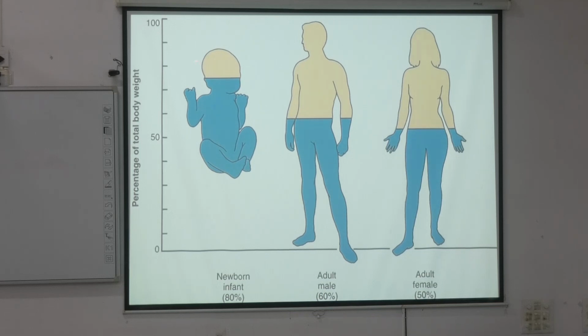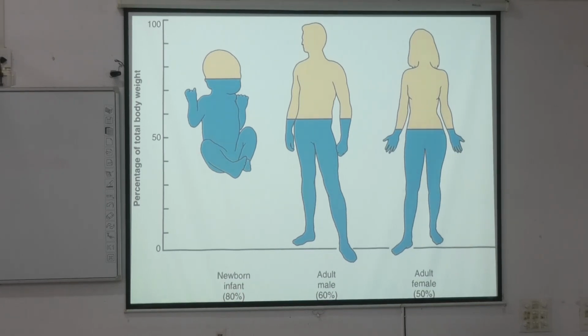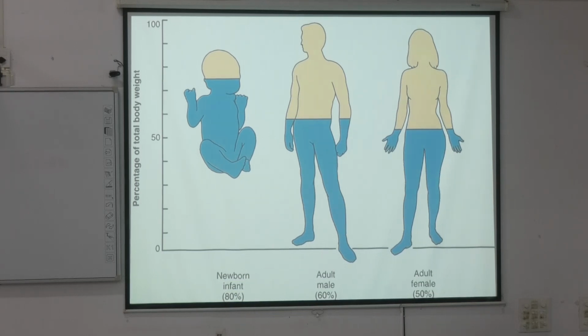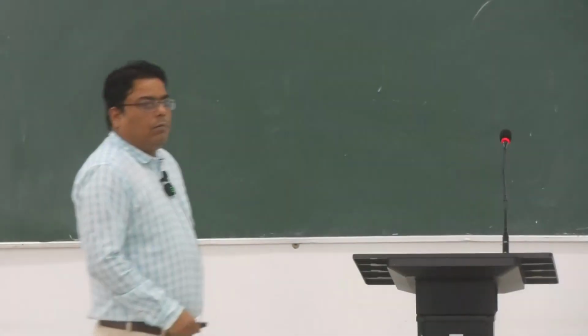In a newborn child, about 80% of weight is present in the form of water. In adult males it is 60% and 50% in adult females. The percentage shows the water ratio in overall body weight.